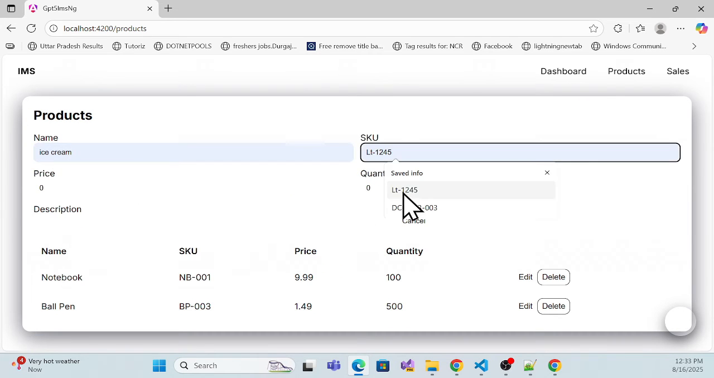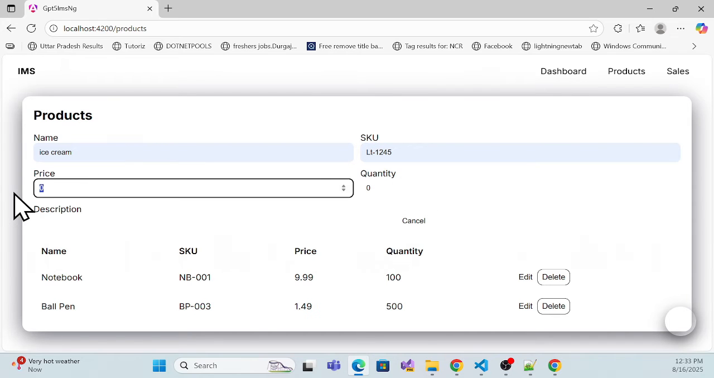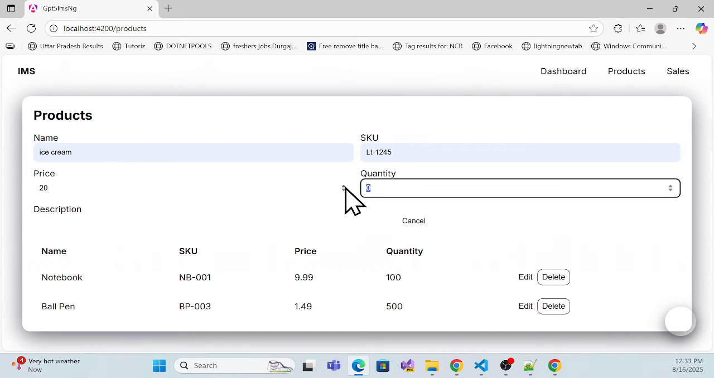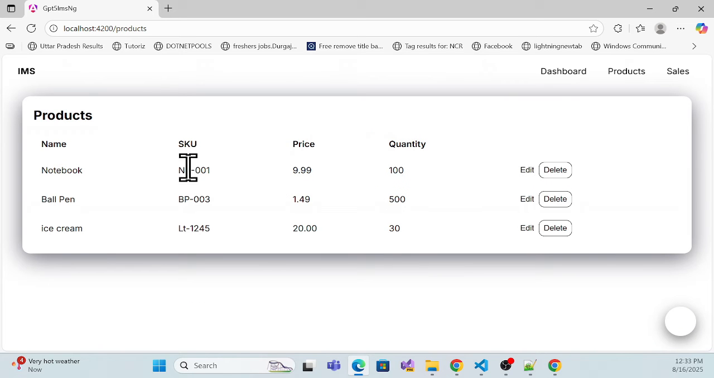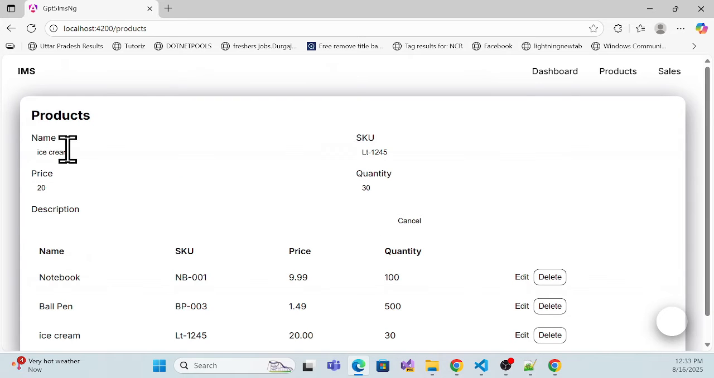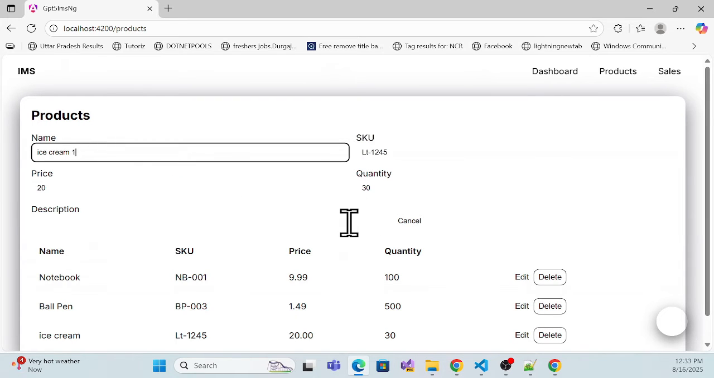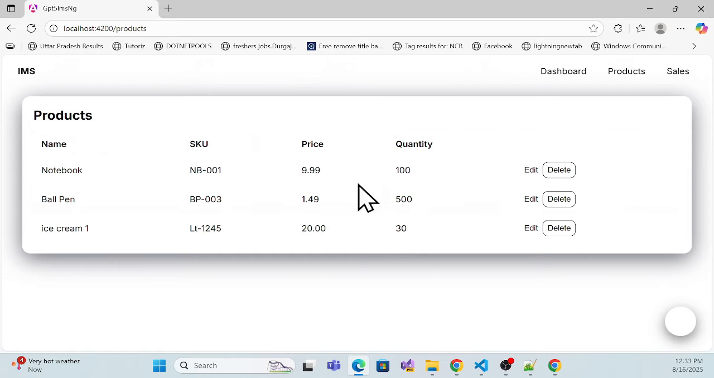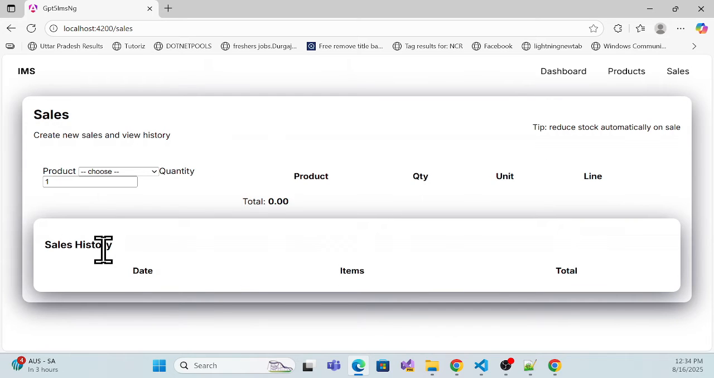Ice cream something, this price would be 20, quantity would be 30, right? And if I save it, see, I'm able to see that the new item is over here. And if I want to edit, yes, I'm able to edit. This is that button, but it is not properly visible, right? So that product one is working perfectly fine. Now we have to work on this sales one.